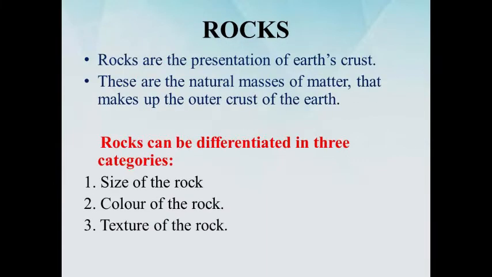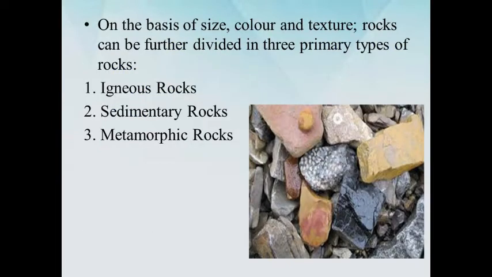Now let us move towards rocks. We will come to know how they are formed. Rocks are the representation of Earth's crust. Rocks are the natural masses of matter that make up the outer crust of Earth. Rocks can be differentiated on three bases: size of the rock, color of the rock, and texture of the rock. On this basis, rocks can be divided into three primary types: igneous rocks, sedimentary rocks, and metamorphic rocks.